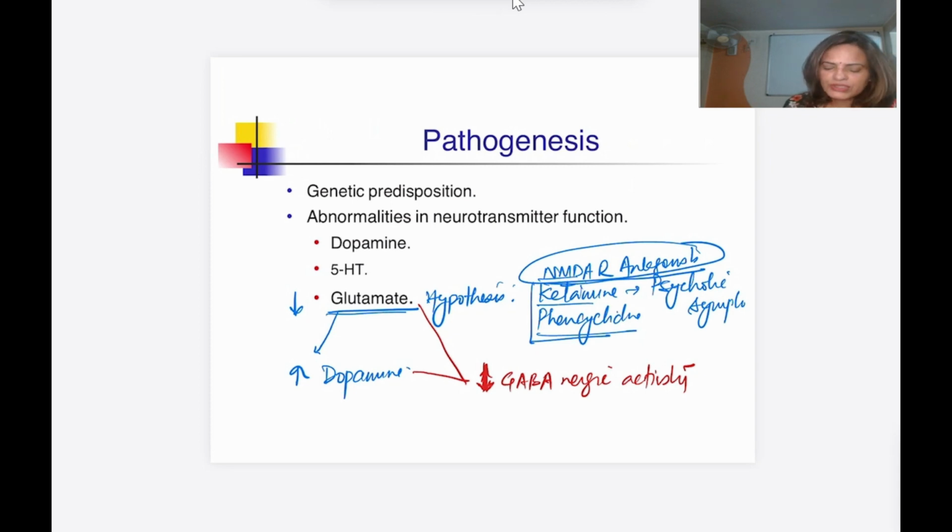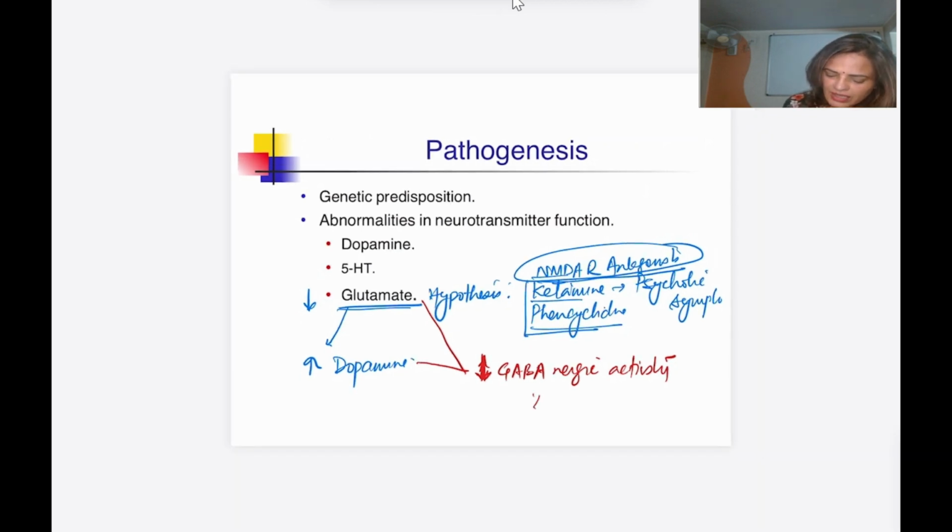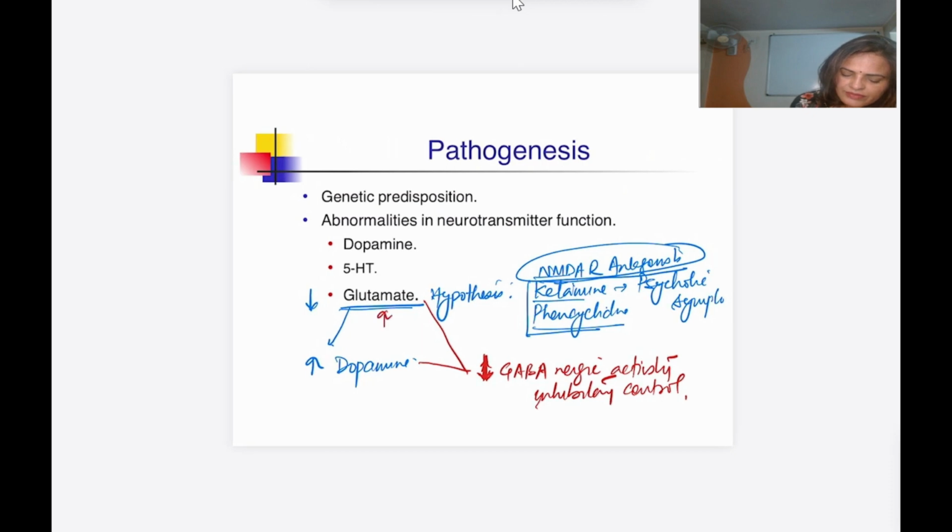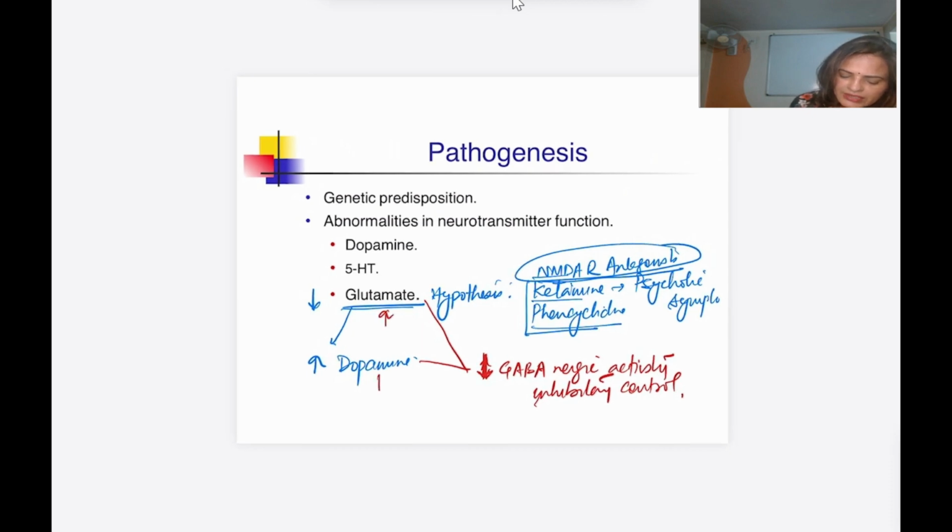Now this GABAergic, they have inhibitory control. Now what happens if we do the opposite? On the contrary, if we increase glutamate and decrease dopamine, then what they are going to do?